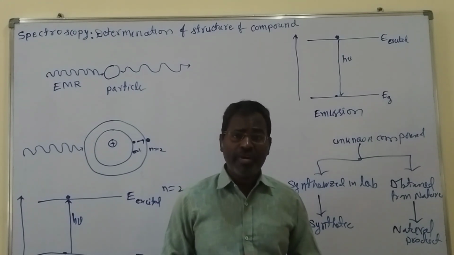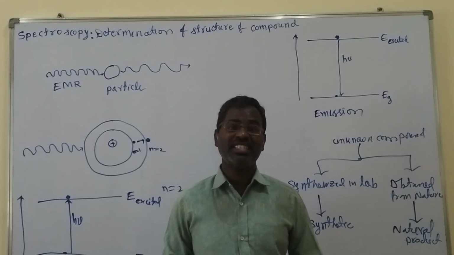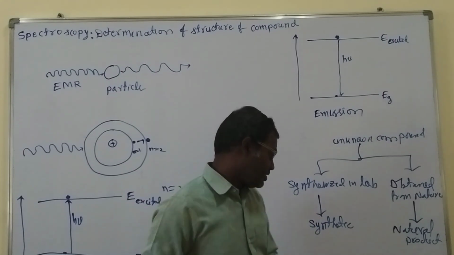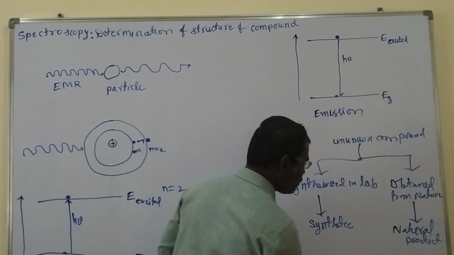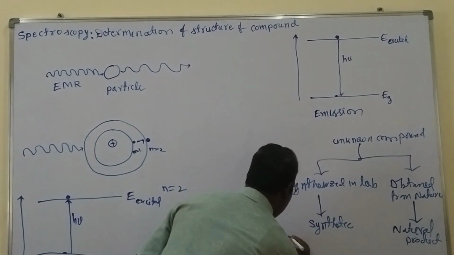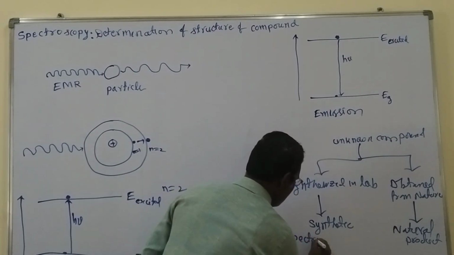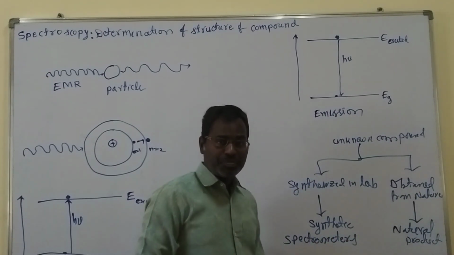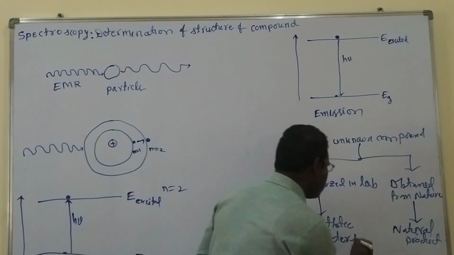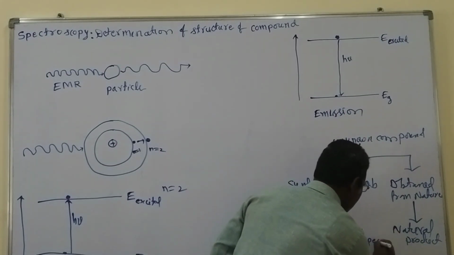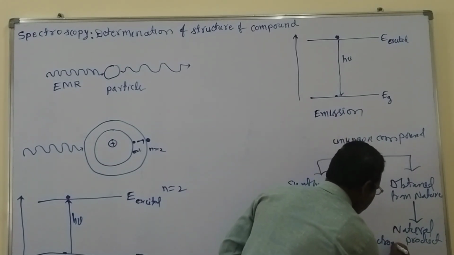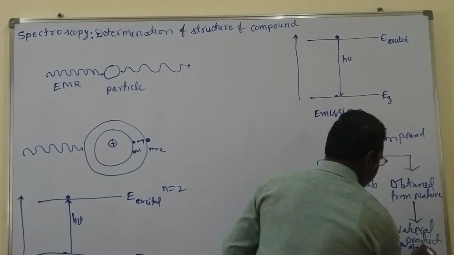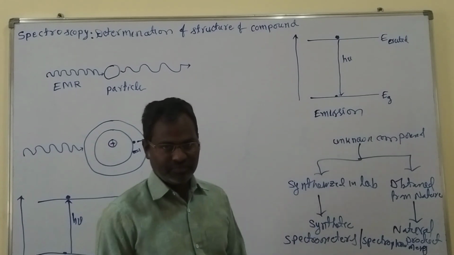Okay, and the instruments which are used to determine the structural information are called spectrometers, or spectrophotometers.